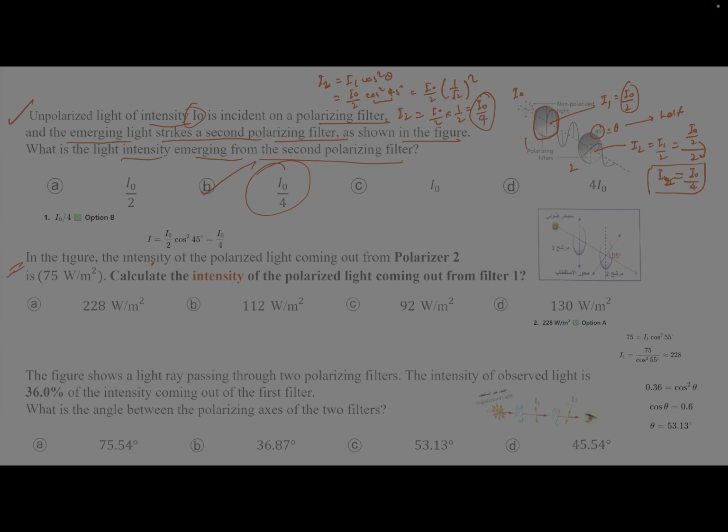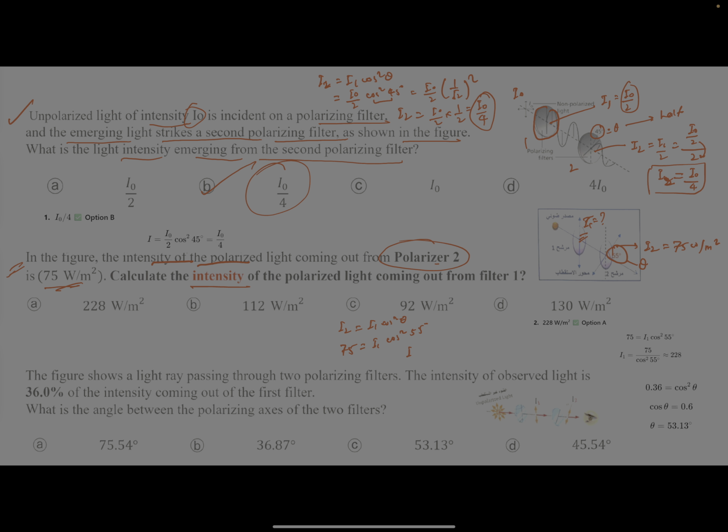The second question is, the intensity of the polarized light coming out from polarizer 2 is 75 watt per meter square. This is your second polarizer. So it means they have given you I2, 75 watt per meter square. They're asking the intensity coming out from the first polarizer. So they are asking I1. So the simple question, I2 equals I1 cos square theta, correct? So I2 they have given to you 75, I1 we don't know, cos square theta, theta is 55 degree here, correct? So you have to solve it.